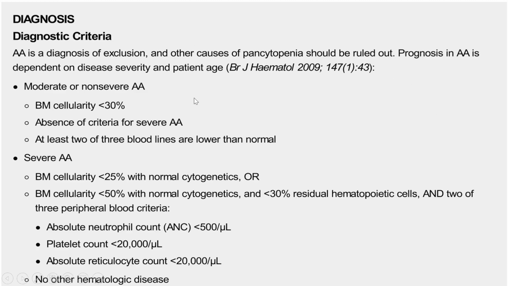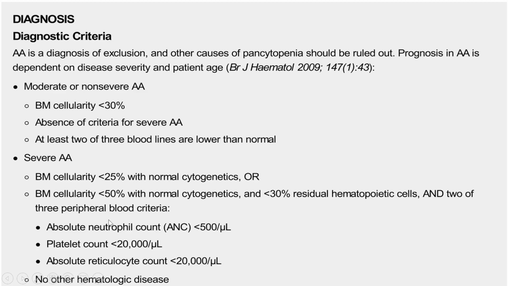There are 3-4 categories of aplastic anemia. Moderate or non-severe aplastic anemia is where bone marrow cellularity is less than 30%, criteria for severe aplastic anemia are absent, and at least 2 of 3 bloodlines are lower than normal. In severe aplastic anemia, the bone marrow cellularity is less than 25% with normal cytogenetics, or bone marrow cellularity of less than 50% with normal cytogenetics and less than 30% residual hematopoietic cells, and 2 of 3